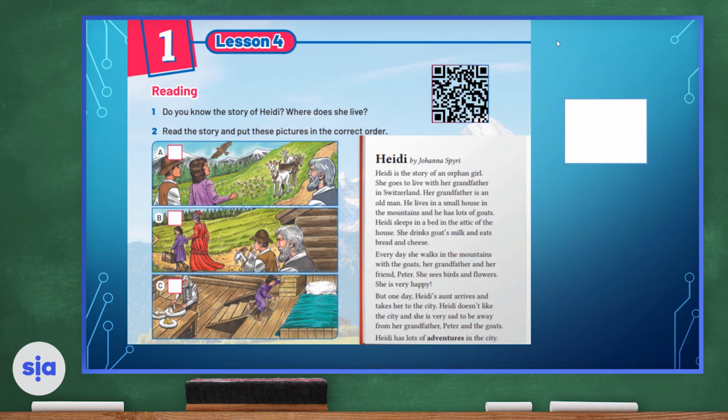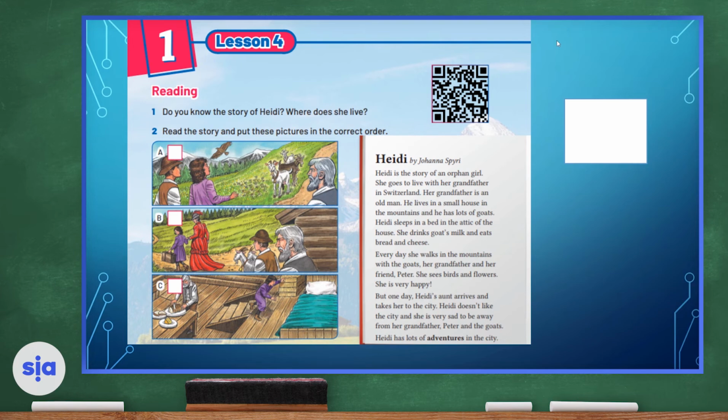She is very happy. But one day, Heidi's aunt arrives and takes her to the city. Heidi doesn't like the city and she's very sad to be away from her grandfather, Peter, and the goat. Heidi has lots of adventures in the city.